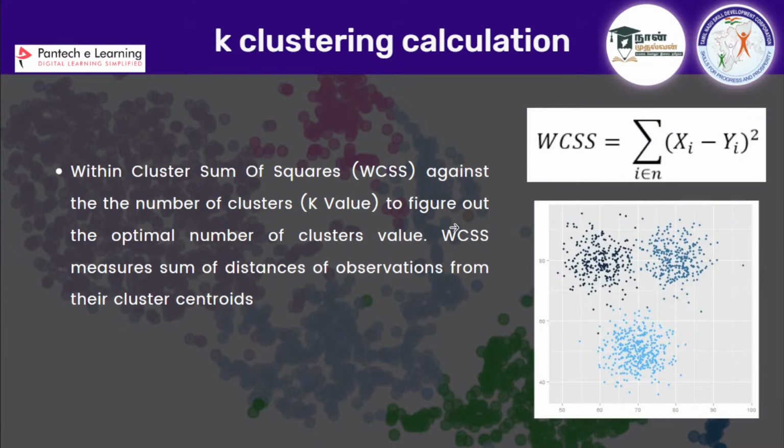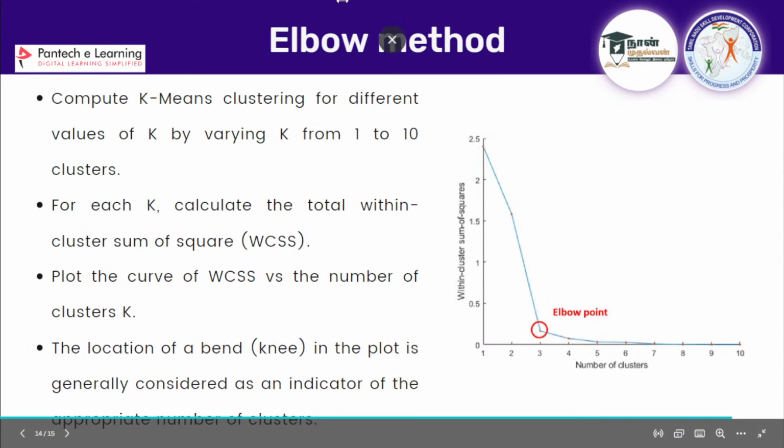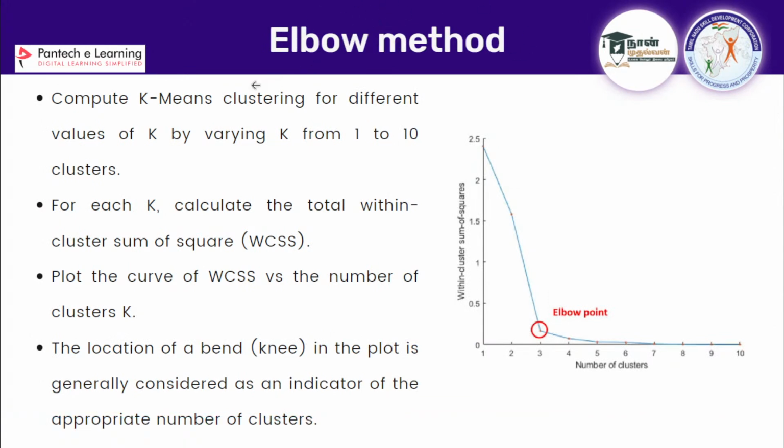So we are going to calculate something known as WCSS. This can be done with the help of the algorithm itself. Then we plot it against the k value to find the best one. Here comes a new method, which is nothing but the elbow method. We calculate this WCSS with the help of the k value.